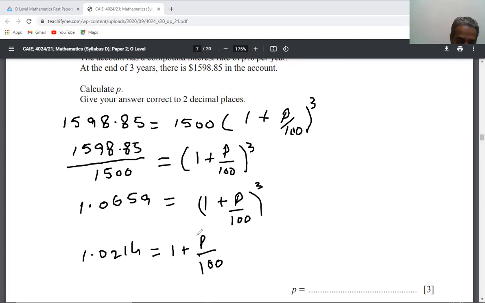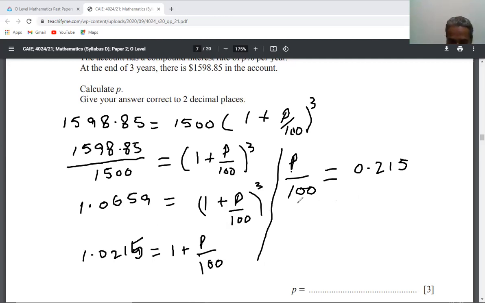So subtract this 1 from here. So you will get p over 100 is equal to 0.0215. In fact, at the fourth decimal here we will get 5.